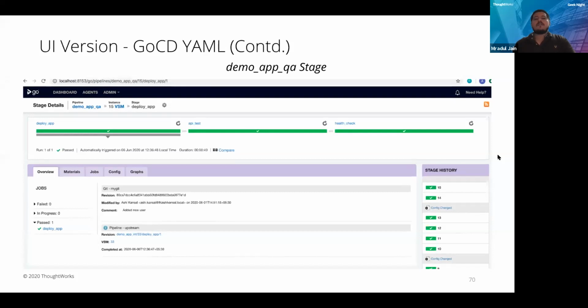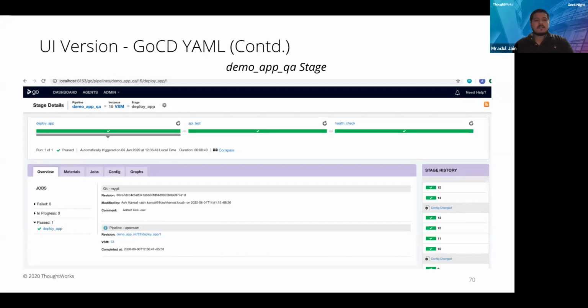Now you can see in the QA stage, there are 3 stages only. In the QA pipeline, there are 3 stages only, but no unit test is there, no build and push image is there. Instead, there is a deploy app, there is an API test and health checks for the application which is to be deployed. So again, as per the environment, it's a QA environment, we have to do some API testing. We have implemented a pipeline for API tests.